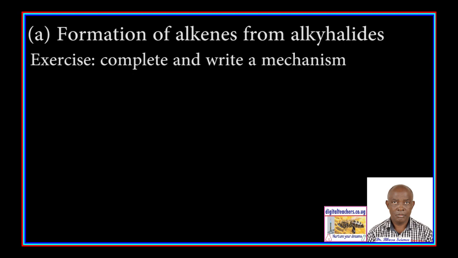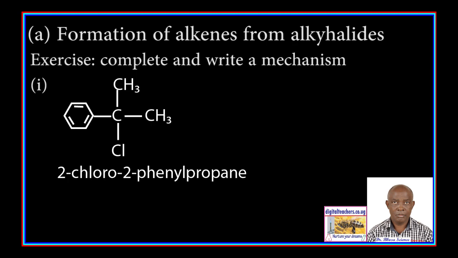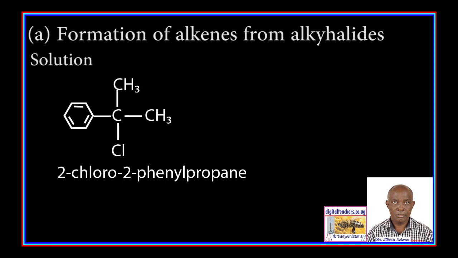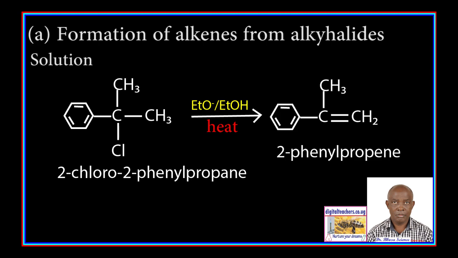Exercise: complete and write a mechanism. Roman 1. Between 2-chloro, 2-phenylpropane and hot potassium oxide in ethanol. You can pause and answer. Solution: 2-chloro, 2-phenylpropane reacts with hot potassium oxide in ethanol to form